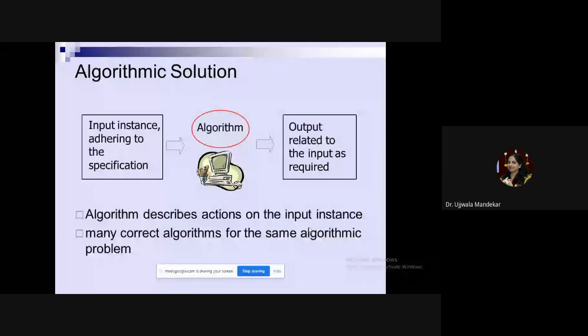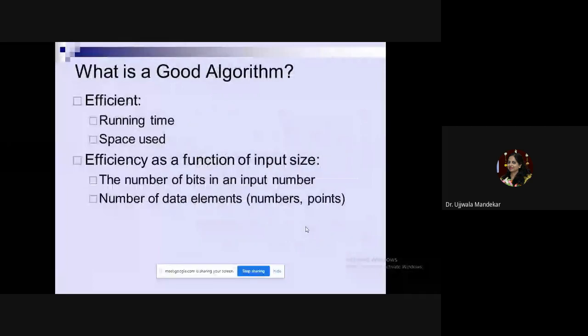It may happen that one algorithm gives you the output in n time, another algorithm is giving you the output in n square time, some other algorithm is giving you the output in 2 raised to power n time. All the algorithms are giving the correct output, but after that you analyze which algorithm is the better one. If you compare the algorithm that is executing in n amount of time, you will consider it a better algorithm as compared to the algorithm that is giving you the output in n square amount of time, because n is naturally smaller as compared to n square. So all these things are the criteria for a good algorithm.